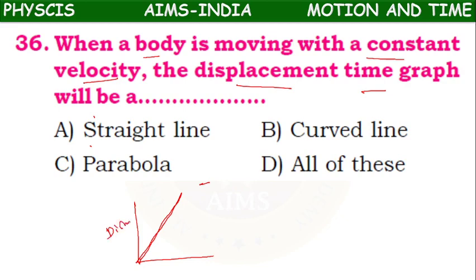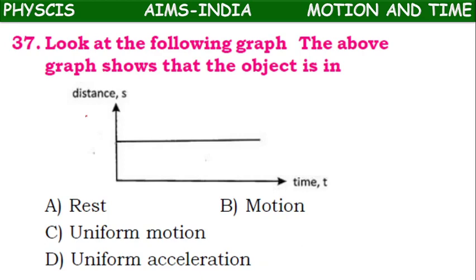Suppose if it is distance and time, this will represent constant speed. If this is displacement and time, this line represents constant velocity. Straight line. So A option is the right answer.